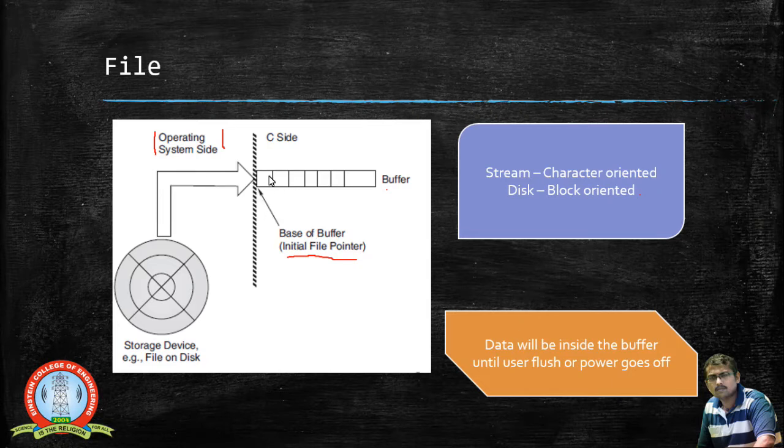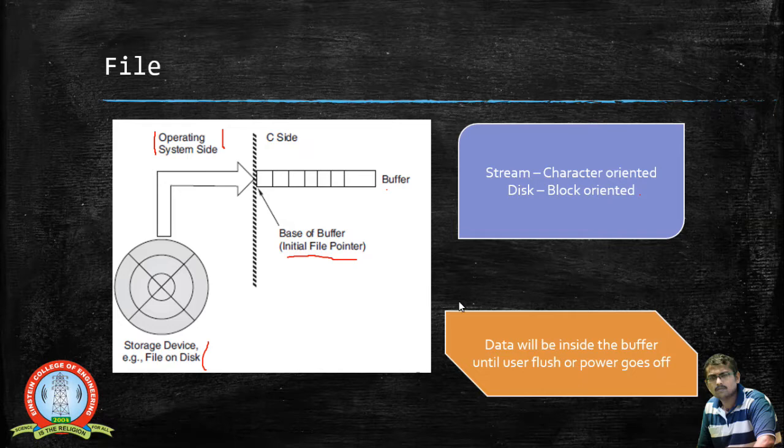Now this data will remain inside the buffer, and you can perform certain operations on it with respect to C. Once you need it stored back, you have to transfer the data from the buffer to the storage device, that is the hard disk. After transferring the data from the buffer, the data will be stored over there. Meanwhile, while operating inside the buffer, if the power goes off, then the data residing inside the buffer will surely be lost.